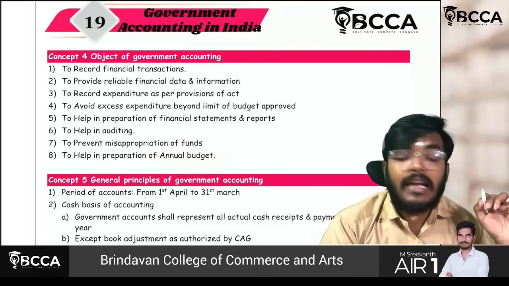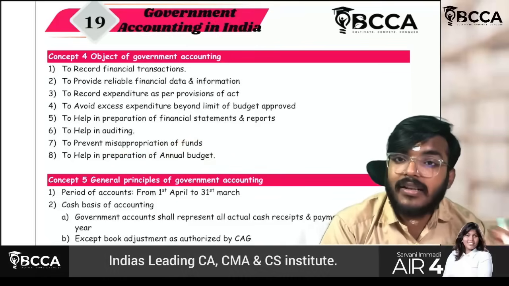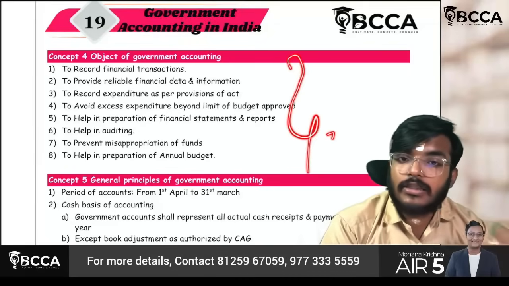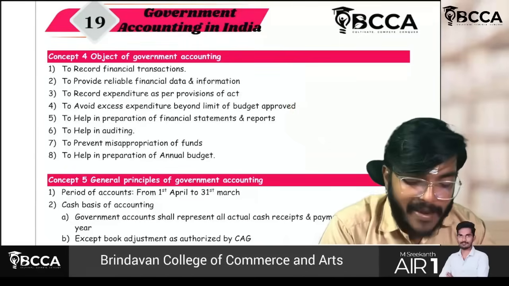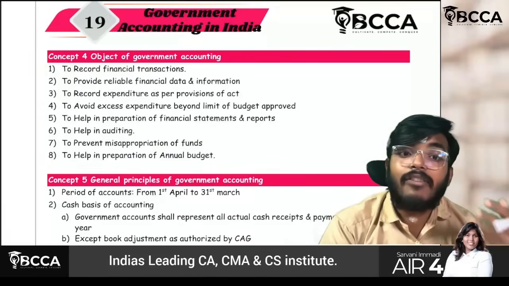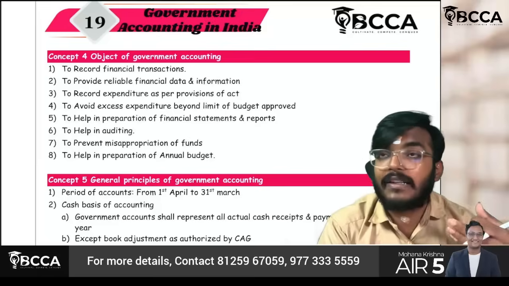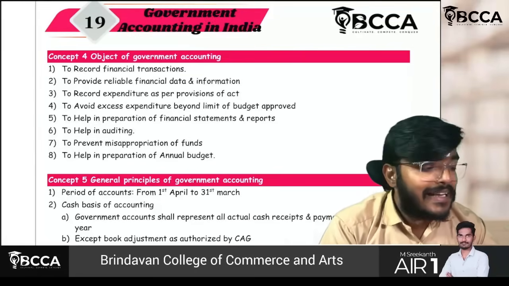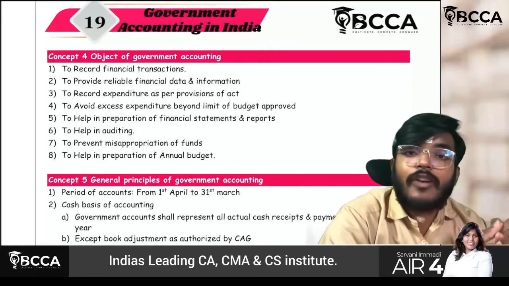This is the key: the basis of preparation of the annual budget is nothing but accounting itself. Normal sub points, just go through them. They may ask a 7 mark, or they may ask a 5 mark question. Very simple, sir. Why is government accounting necessary? What is the objective? Simple: to provide financial information to the users. Next thing, to get the books of accounts audited.